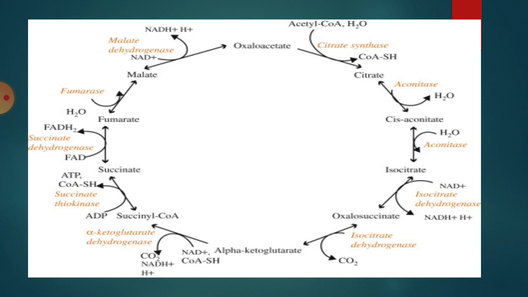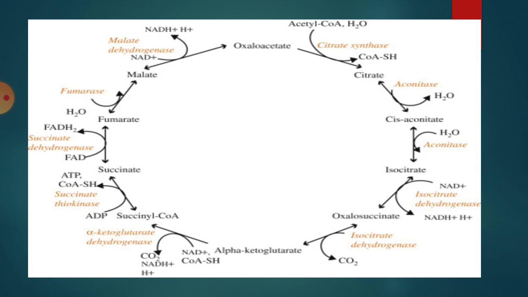Then oxaloacetic acid takes the 2-carbon compound acetyl coenzyme A and gets condensed and forms citric acid. This is the first reaction, and the formation of oxaloacetic acid is the final reaction of the Krebs cycle. So it happens like a cycle for many times. If one aerobic respiration takes place, then how many Krebs cycles happen? 2 Krebs cycles happen actually.